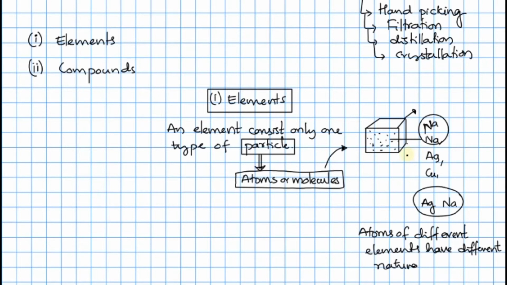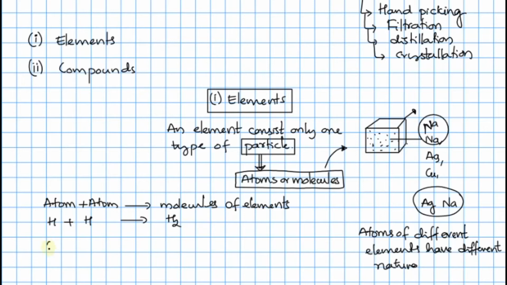Whereas in some other elements, two or more atoms combine, any number of atoms, minimum two atoms, and result in molecules. For example, a hydrogen atom combines with another hydrogen atom and forms a hydrogen molecule, the molecule of the element.